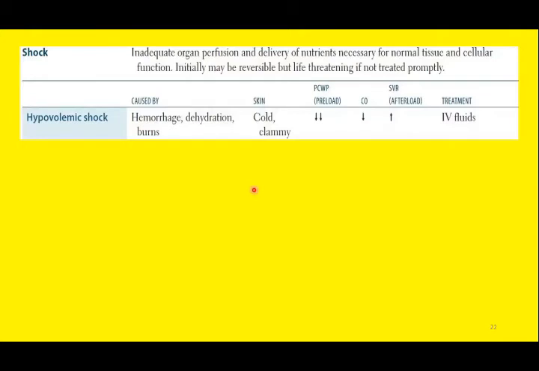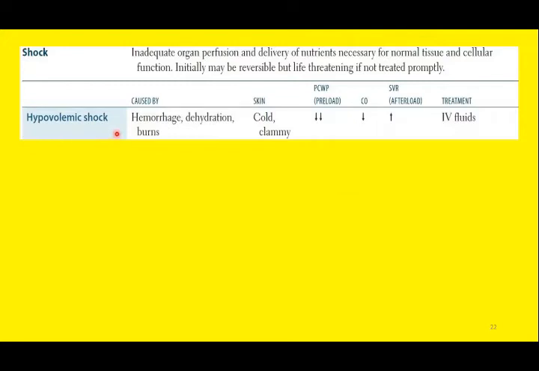So we have discussed all the types of circulatory shock. Now we will summarize the types one by one. Inadequate blood flow is labeled as circulatory shock.